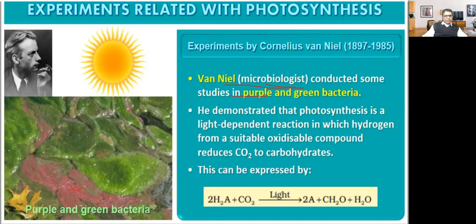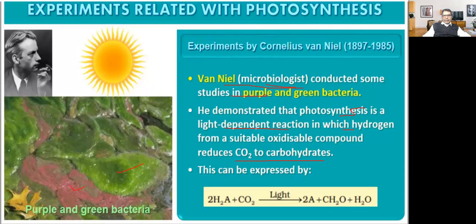This is about purple bacteria and green bacteria. He demonstrated that photosynthesis is a light-dependent reaction in which hydrogen from a suitable oxidizable compound reduces carbon dioxide to carbohydrate.